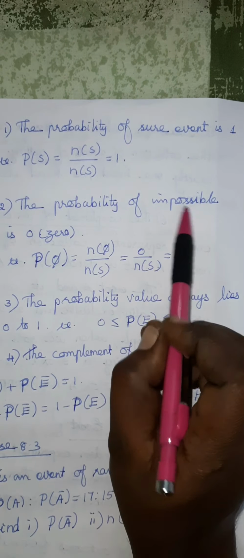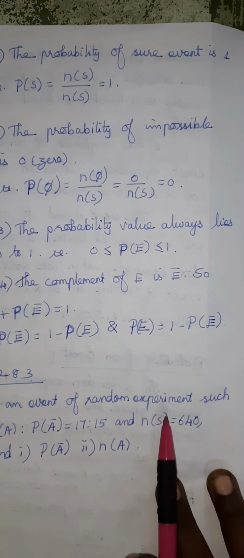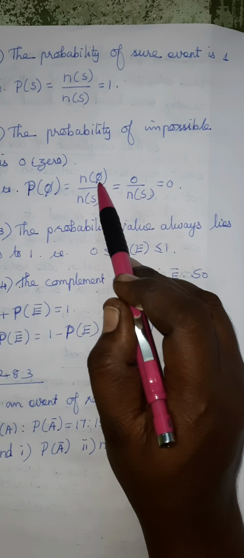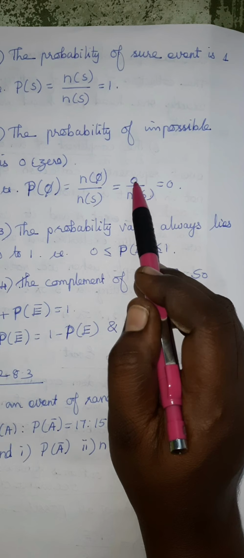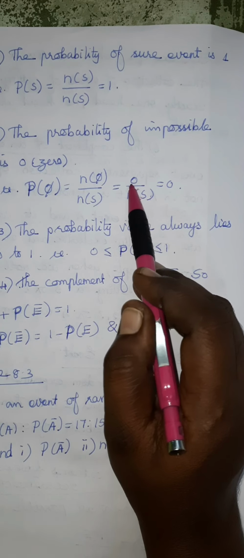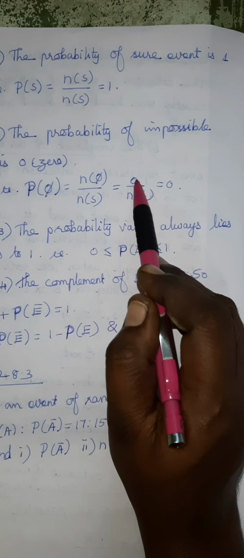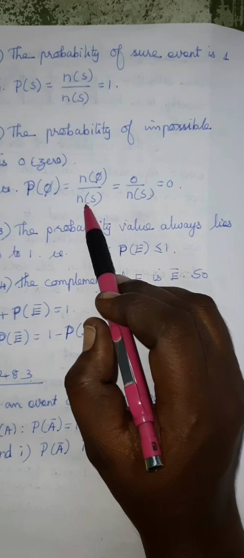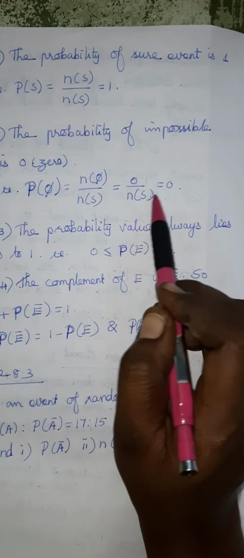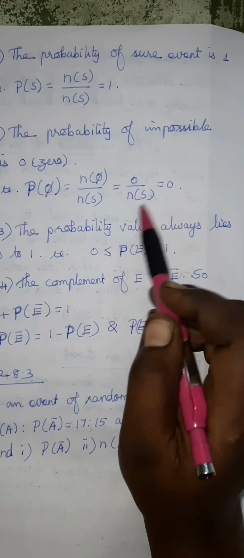Then impossible event means there is no chance, so it is an empty set, no? There is no chance, it is not a correct event, so you will get the number of elements as 0. There is no scope, no chance to occur, so the number of elements is 0. So 0 divided by n of S is equal to 0.